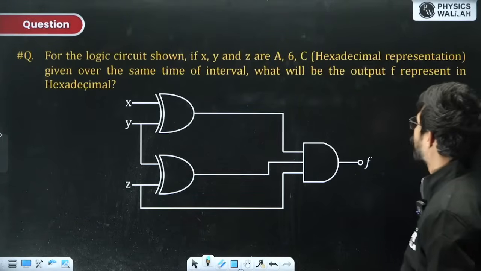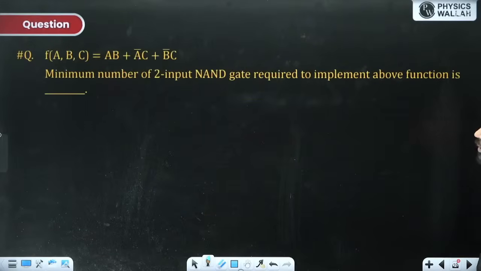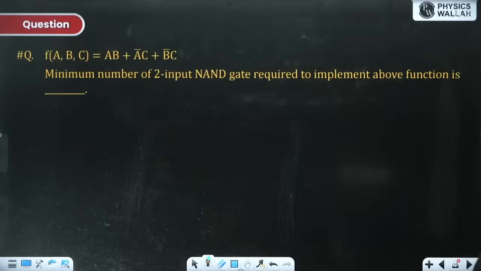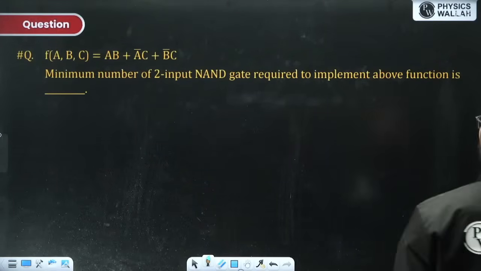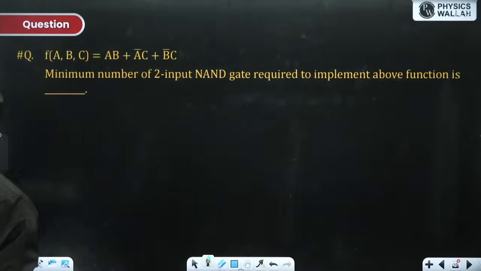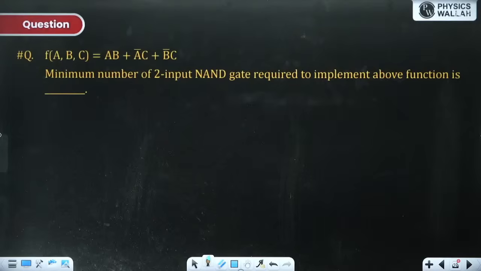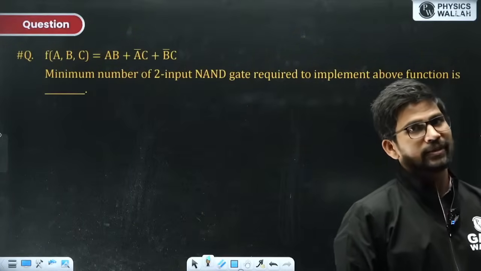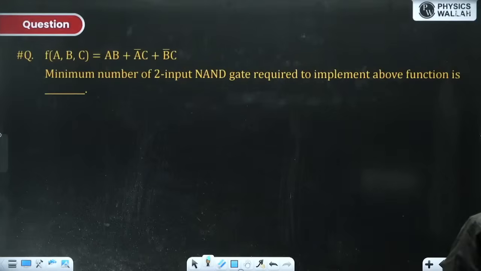So you have to solve every bit, for every bit. The exchange property is: A is a single variable, B is a single variable. If A XOR B is C, then A XOR C will be B. That should not be A as a 4-bit and B as a 4-bit. No, A and B should be single bits. Then only that is valid.